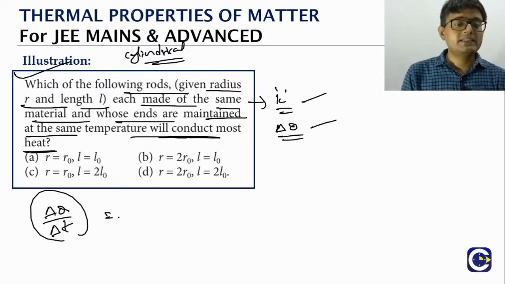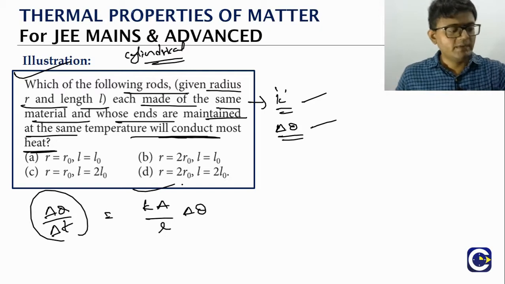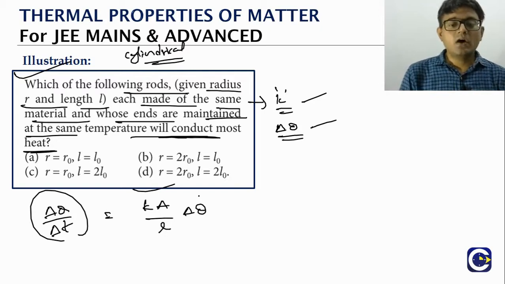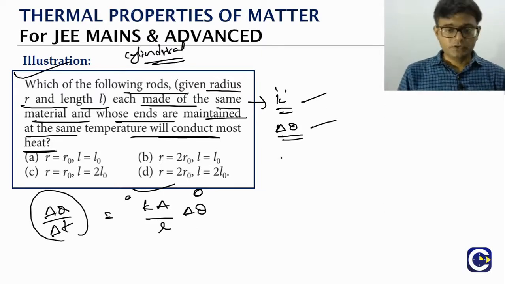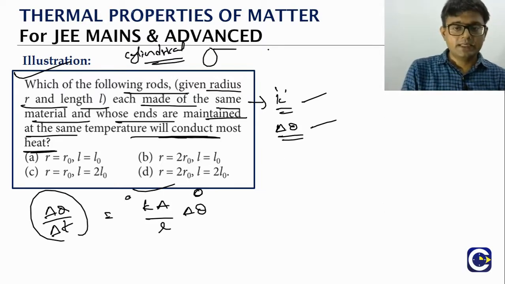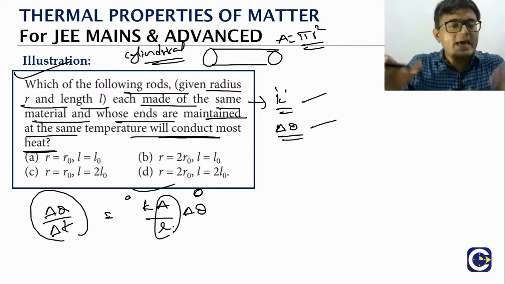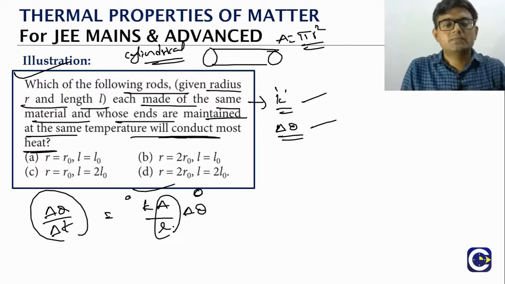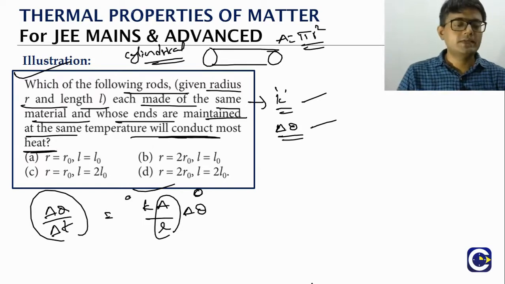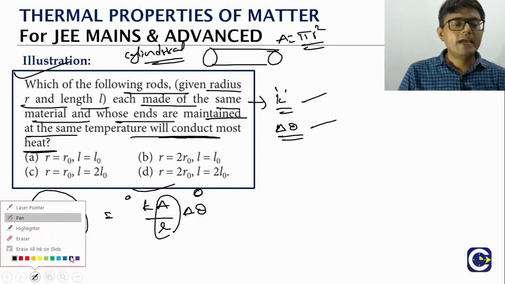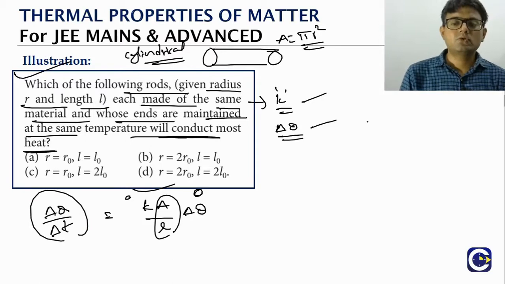What is the formula for the conduction power? Just now we saw it. It is K A by L into delta theta. The conduction power is K A by L into delta theta. Now for all of them, delta theta is same, K is also same. If you take the rod to be cylindrical, A is equal to pi r square. Now wherever the A by L is maximum, that is where the conduction power is maximum. So we'll just look at each of these options, and check where we will get the A by L value to be maximum. We'll go one by one.